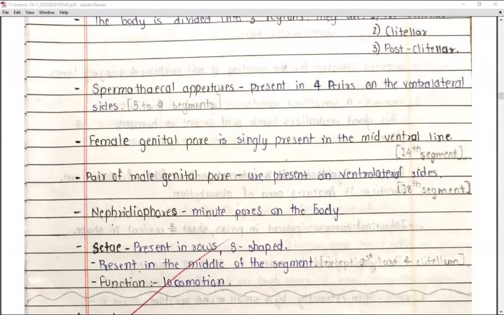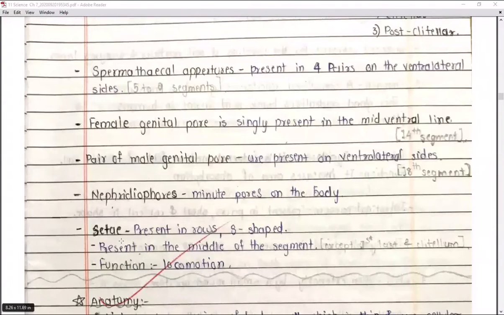There is also presence of the nephridiophores, which are minute pores on the body. So there will be small hole-like structures or pores on the body of the earthworm, which are known as the nephridiophores. There is also presence of setae, present in rows, and the shape is S-shaped, right? And these setae are present in the middle of the segment, right?